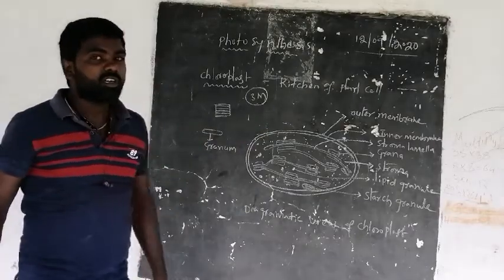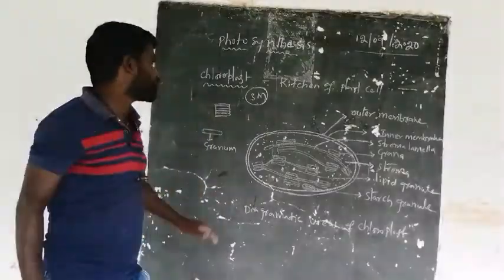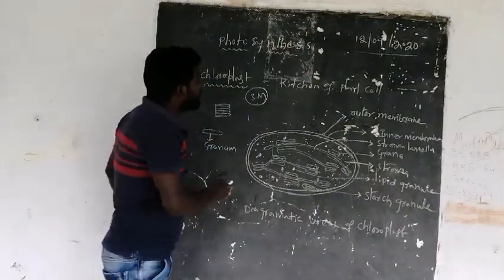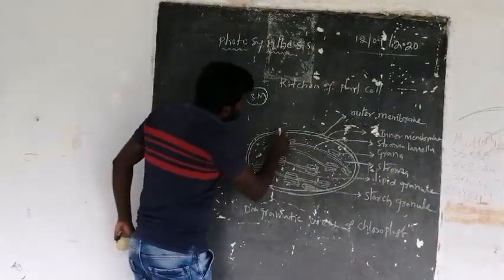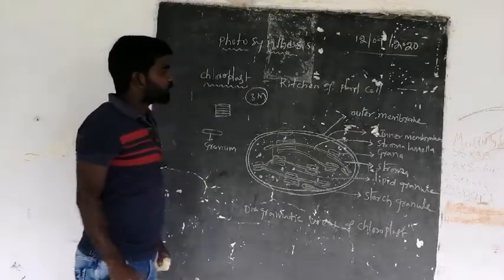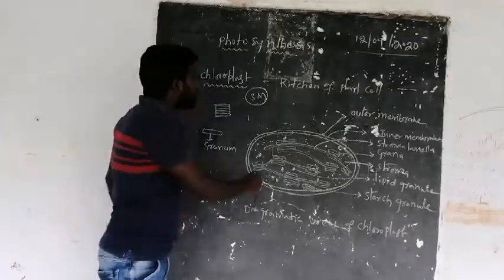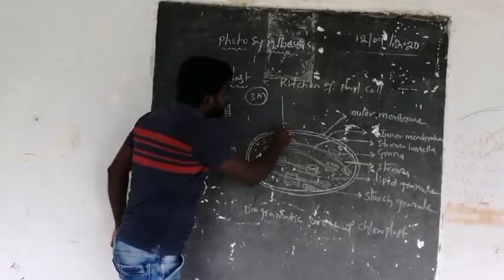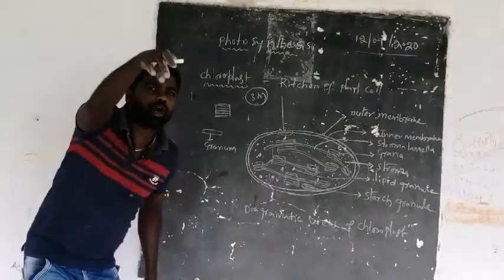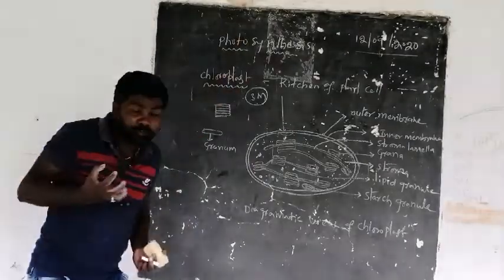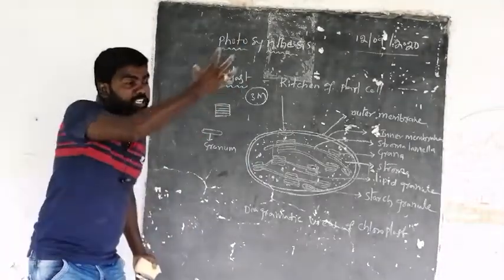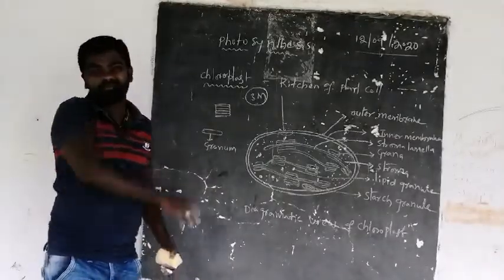Now, how does the photosynthesis process occur in this chloroplast? This membrane system, the outer membrane and inner membrane, is responsible for trapping solar energy, taking the solar energy from the sun.